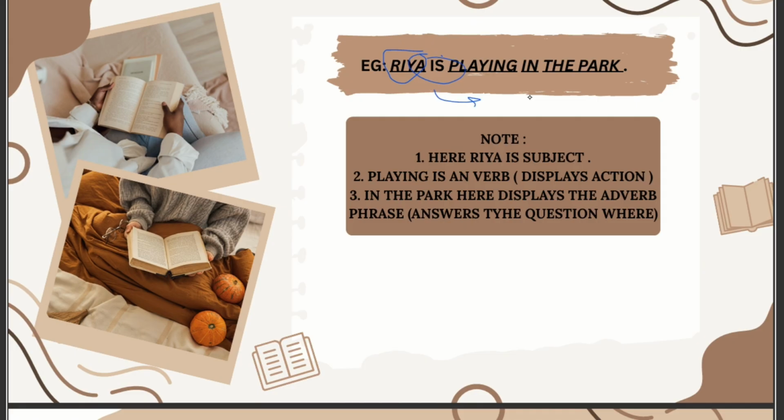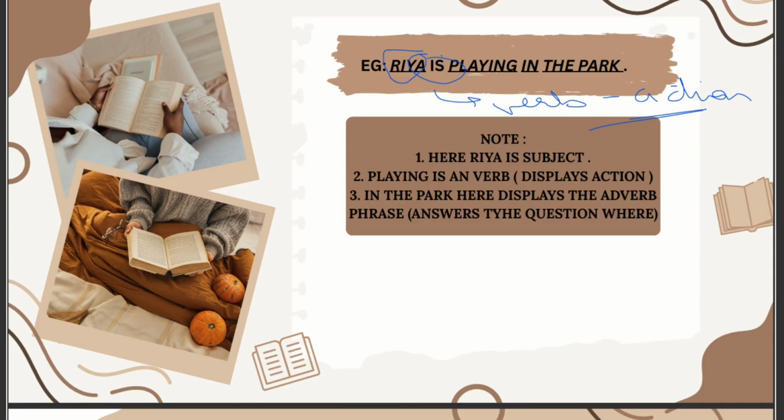We've always been told that verbs are action words. Verb shows action. Okay, so the verb in this sentence is playing. If you translate it, it says "kar rahi hai." Karna basically means action, so it displays the verb. Now we have "in the park" here, which displays an adverb phrase.